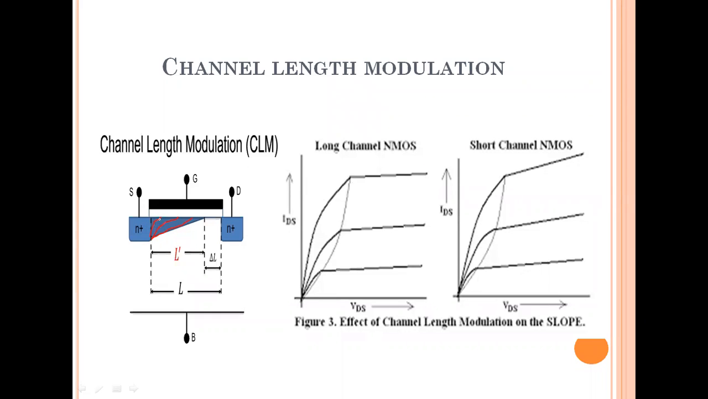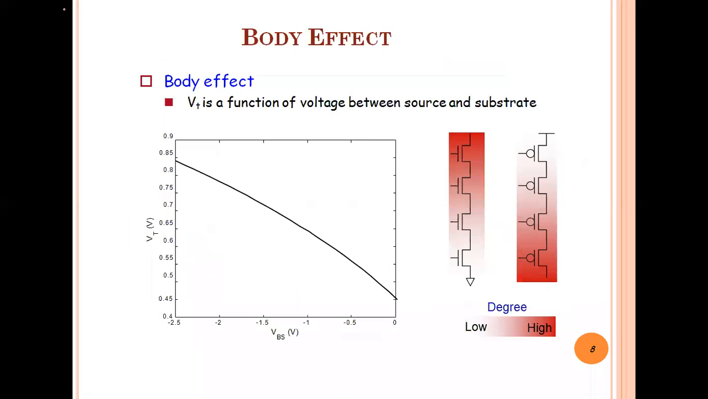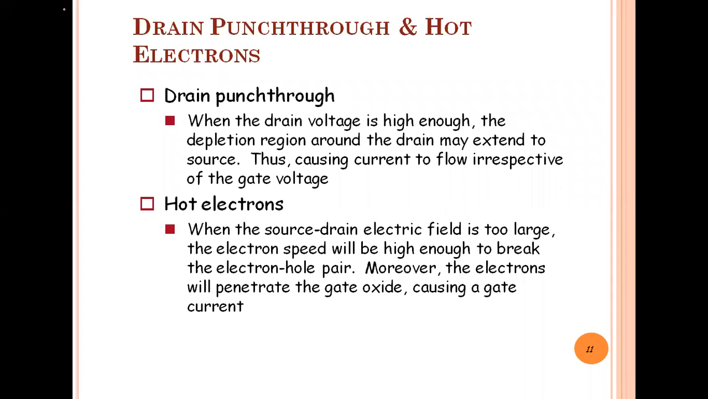For one level of the voltage, that is the drain to source voltage, the channel length is very short. Okay, and that effect is called punch through. Okay, so drain punch through.